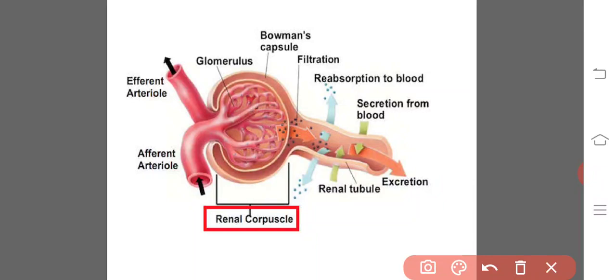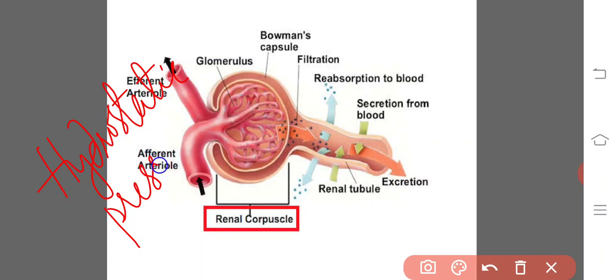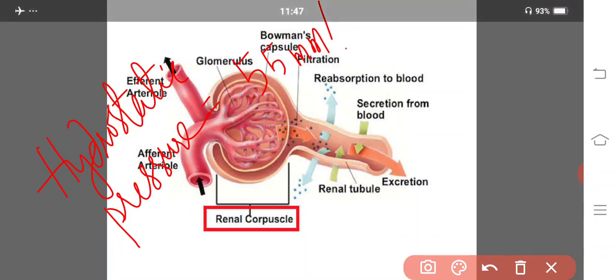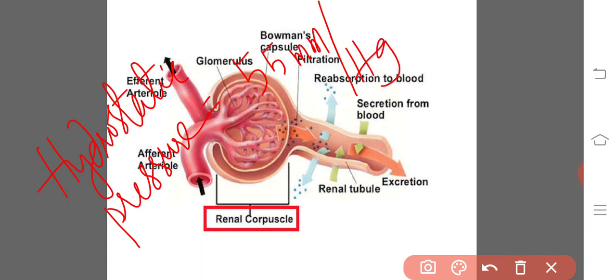The solutes which are present in the blood cause pressure which is known as the hydrostatic pressure. This hydrostatic pressure is about 55 mmHg.